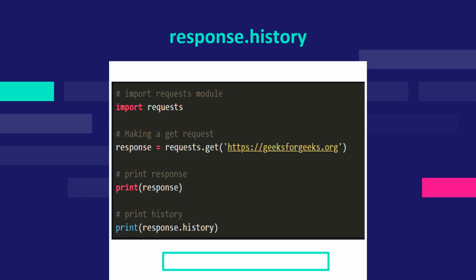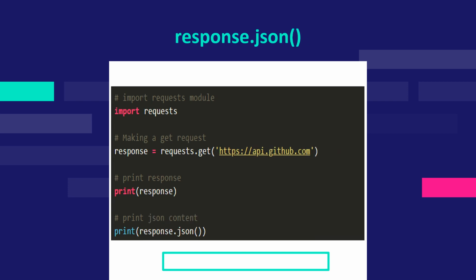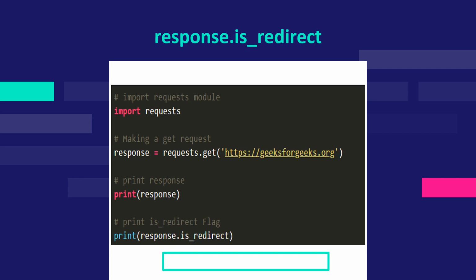Similarly, if we print response.history, we get a list of objects holding history of the URL. We can use response.json for a JSON object. Similarly, we can use response.is_redirect, response.text, etc. according to our need.